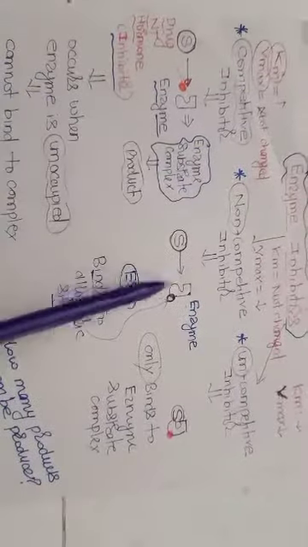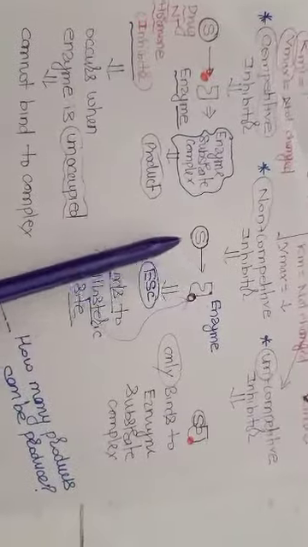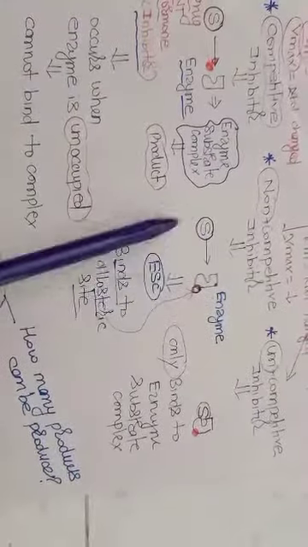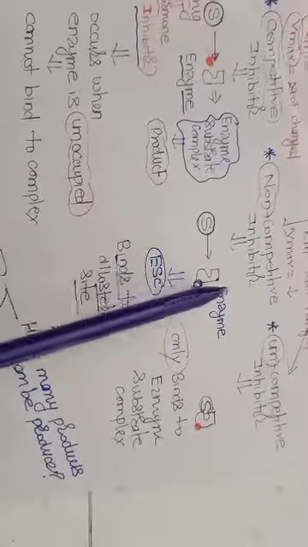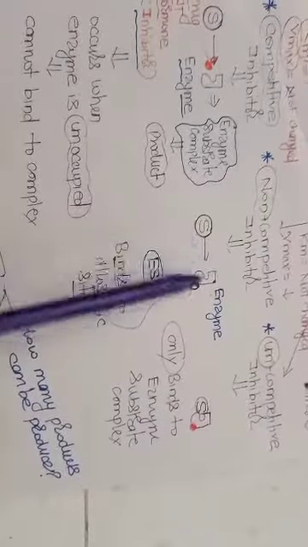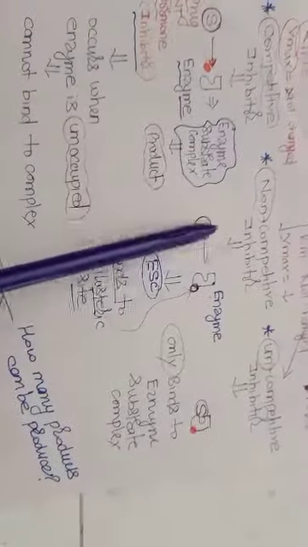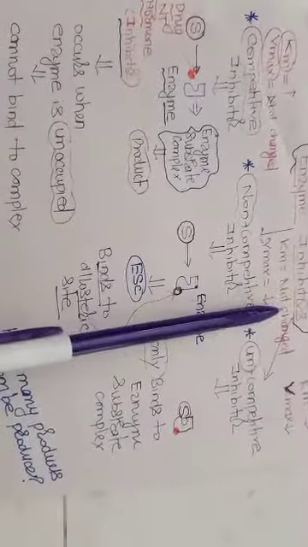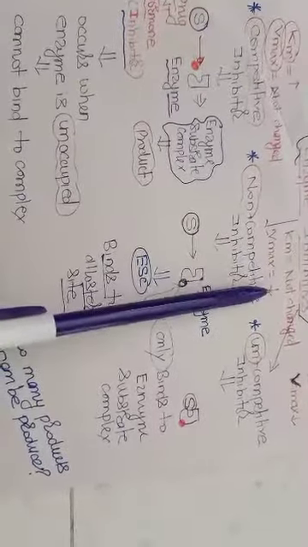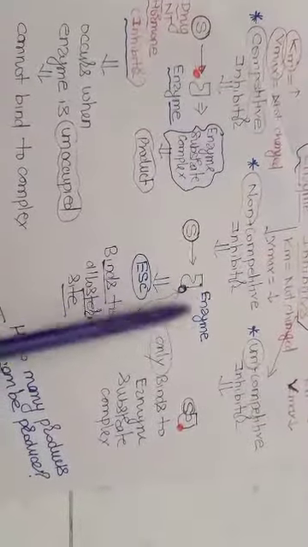Now in non-competitive inhibition, what happens? All three, husband, wife and girlfriend, are common friends. So this girlfriend can come whether the husband is alone, or when they both are at home. So it can bind to the enzyme or it can bind to the enzyme substrate complex. In that case, affinity will not change, but Vmax will decrease. How come? She will come anytime, so there is a problem with the products. They will not form children because she can come anytime, whether she is at home or not.